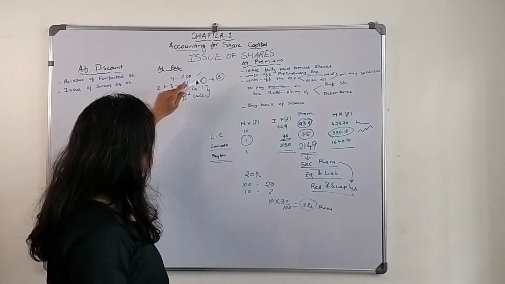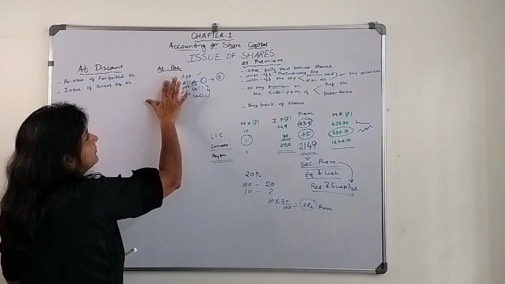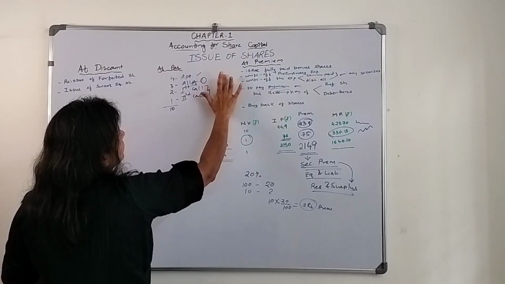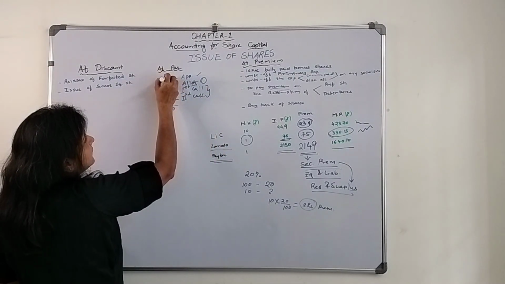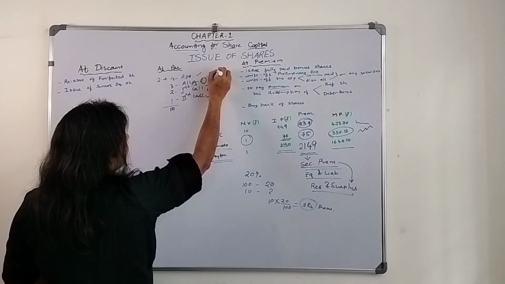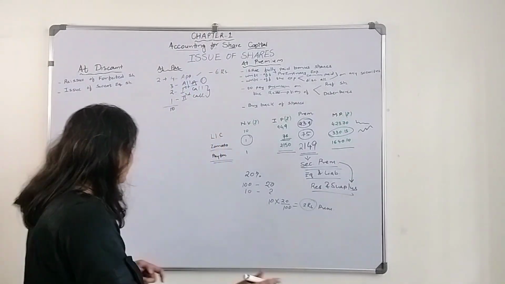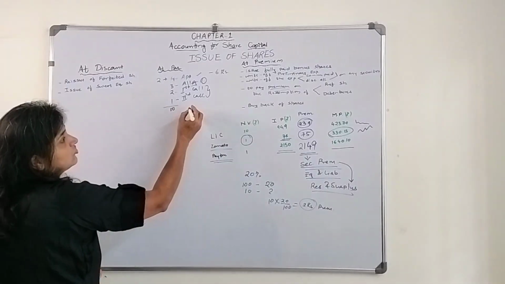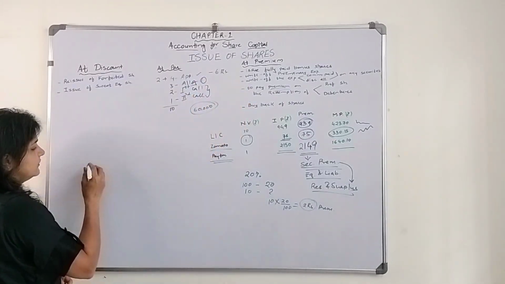Okay, so let's say they ask for the premium during the time of application, we'll take the other case later. Let's say they ask 2 rupees during the time of application. So the application amount is how much? 6 rupees. So what will be the entry for that? In our situation there were 60,000 shares, fully subscribed.